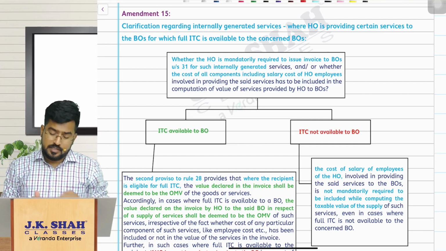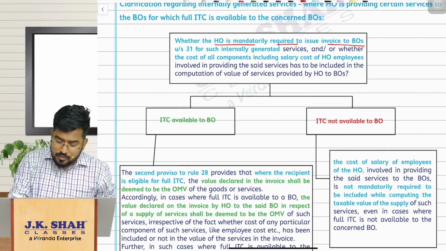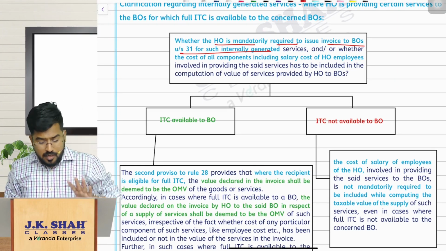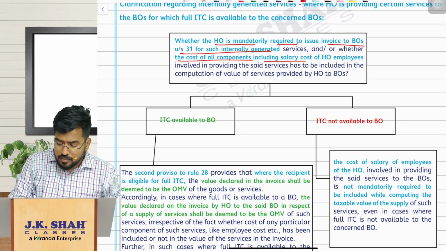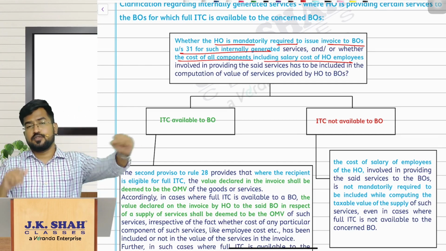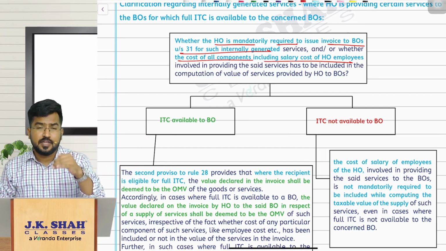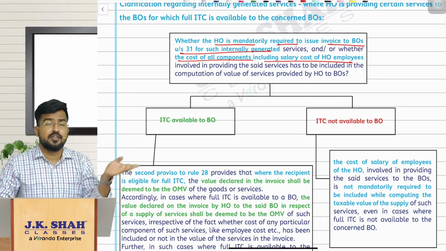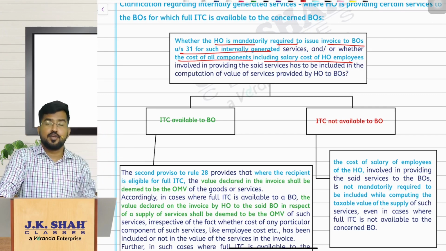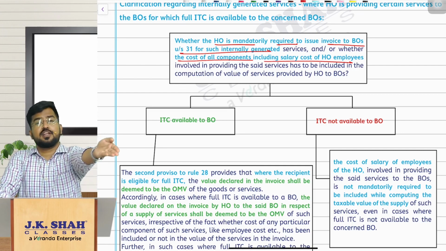Now the doubt here is, sir, the head office, whether it is mandatory for them to raise invoice to the branch office under section 31 for internally generated services. And another thing is whether the cost of all components including salary cost of the head office employees also should be included in that, or what? That was a doubt. So I repeat, head office is providing some services to the branch office, and sir, whether we have to raise the invoice, and in the invoice whether we have to include all the cost components including the salary paid to the employees of the organization. So salary paid to the employees of the organization for providing something to the own organization.